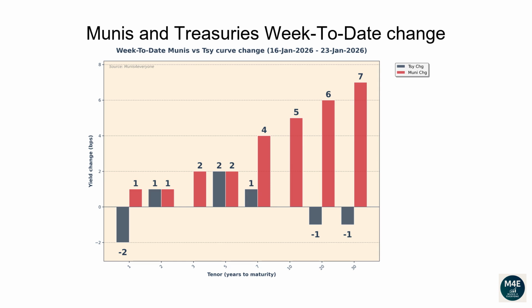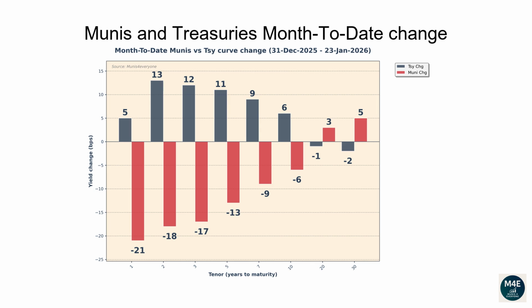This graph is similar to the previous one, but instead of showing how interest rates have moved versus the prior day, they show how much they have changed since the end of the previous week. The current bar plot shows how Munis and Treasuries have changed since last Friday. This graph shows how much interest rates have changed since the end of the previous month. The current bar plot shows how Munis and Treasuries have changed since the end of December.